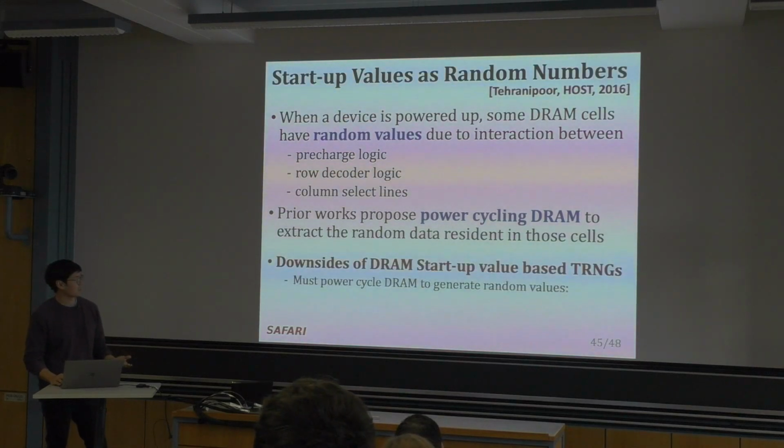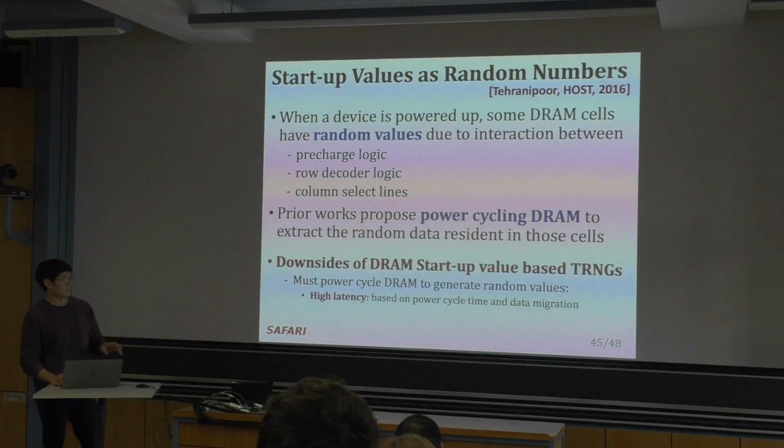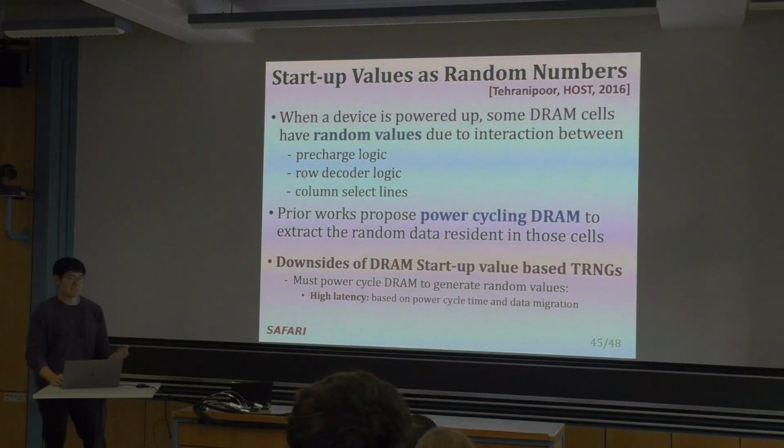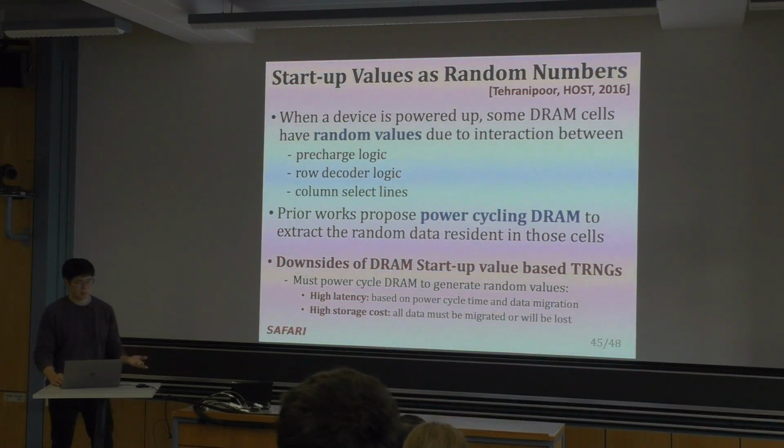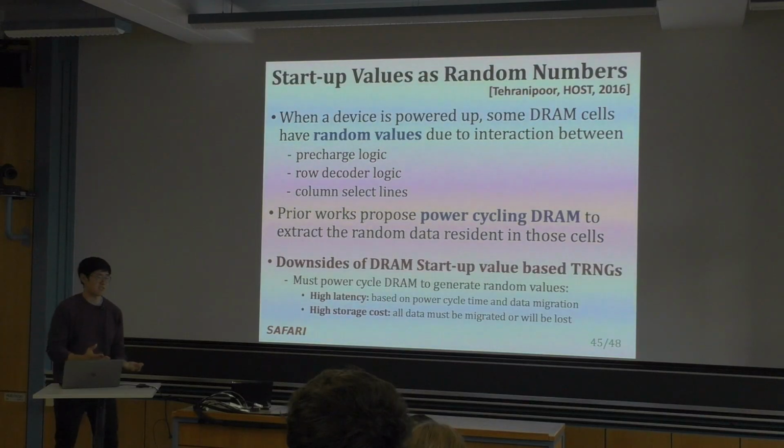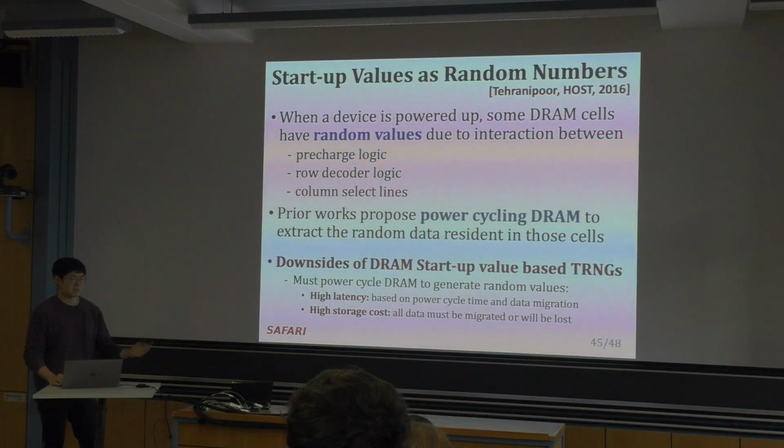However, there are quite a few downsides, one being we must power cycle the DRAM to generate the random values. This could have very high latency based on power cycle time and data migration if you are using the DRAM device. There's also high storage cost, as you need to either save your data somewhere or just be willing to lose it all.